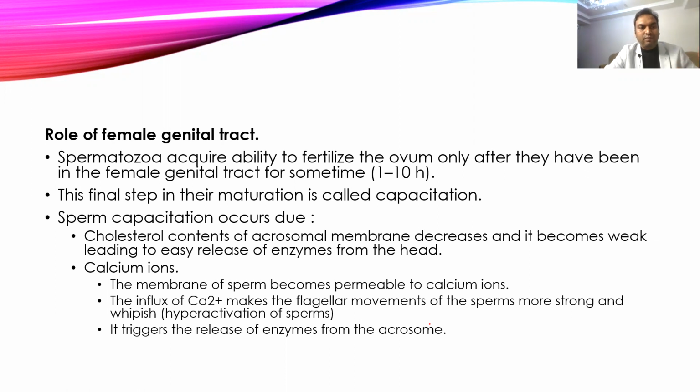And then it has to be fertilized. Before fertilization, the final stage is the capacitation of the sperms. Cholesterol is present in the acrosomal membrane, and as the sperm keeps on moving, the cholesterol content decreases, and it makes the acrosomal membrane weaker and weaker. And once it reaches close to the ovum, calcium channels will open, and calcium ions will enter into the acrosome, and that will cause the activation of the enzymes present in the acrosome, which will release the enzymes from the acrosome, and that is called capacitation of the sperms.